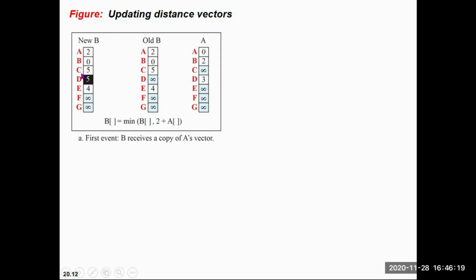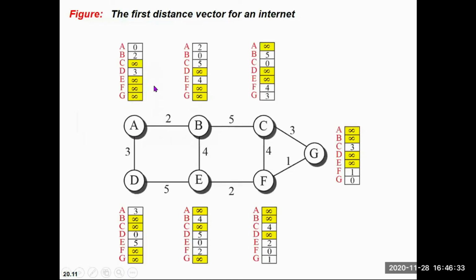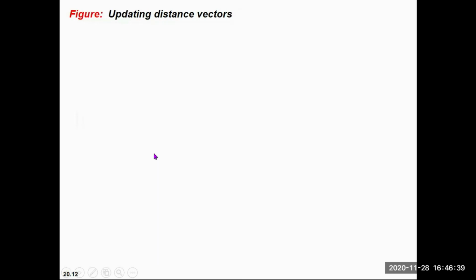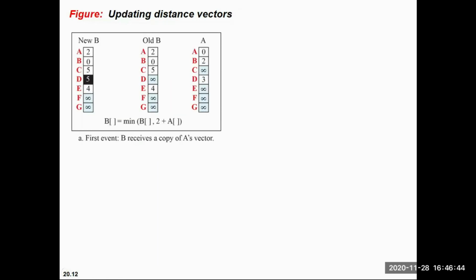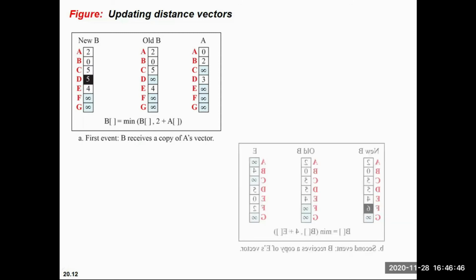Now after the update, B knows the distance of B to A, B to B, B to C, B to D, and B to E. But B does not yet have information about F and G. So till this point, after the first update, B has all the information about A, B, C, D, E. Now we will go for the second update.